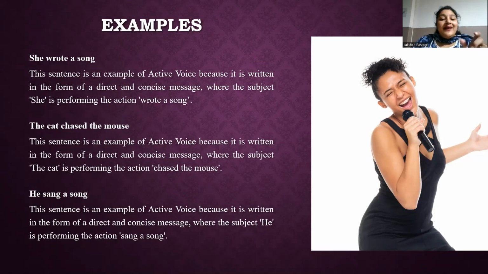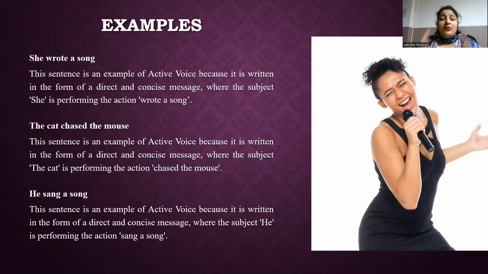Why? The cat is the subject and it's performing the action described by the verb. Chased is the verb, which indicates that the subject is performing the action. The mouse is the object receiving the action of the verb.